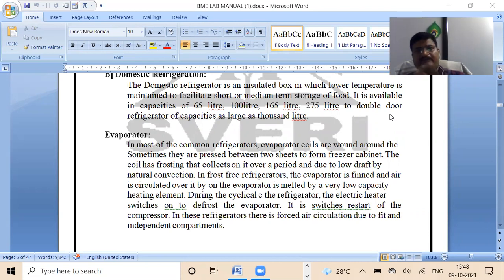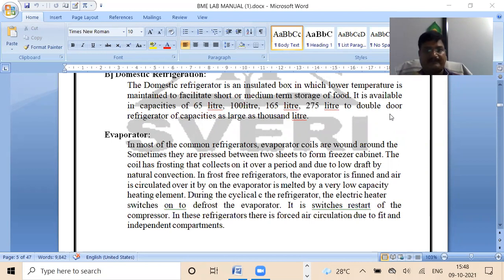Mainly dairy products, cold drinks, some vegetables we keep inside the refrigerator, and that box is insulated. That is very important. It is an insulated system. They want to make it isothermal. They don't want any kind of heat transfer between the surroundings and the refrigerator.